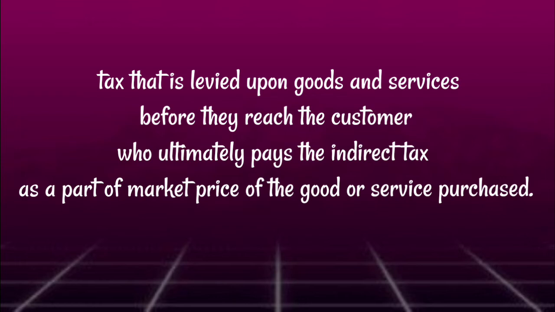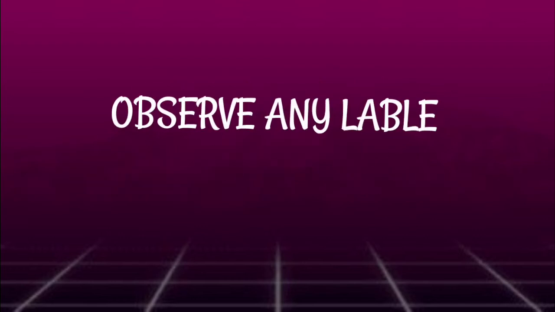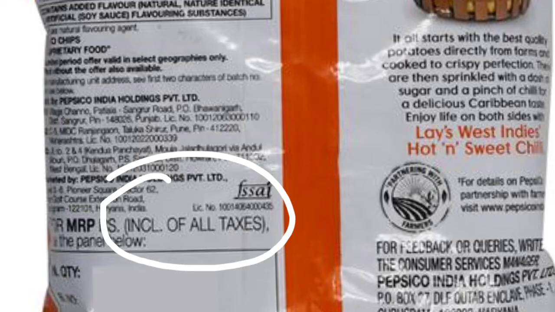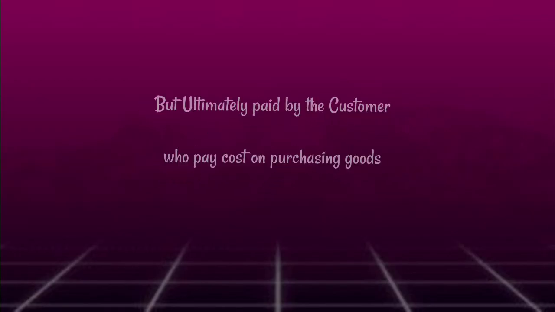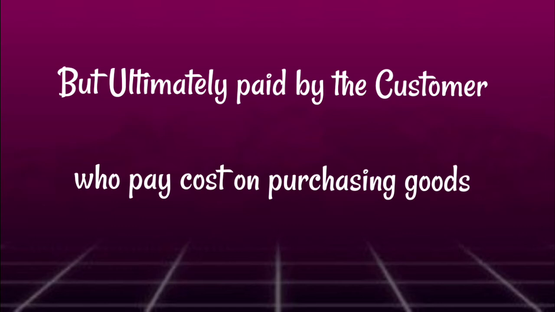If you purchase any goods and services, you could see in the label or price column that it includes tax, which is nothing but an indirect tax. You pay it, but it is charged or levied before or at the time of manufacturing or producing, where ultimately the consumer will pay the tax indirectly in the goods and services. We call it goods and service tax.